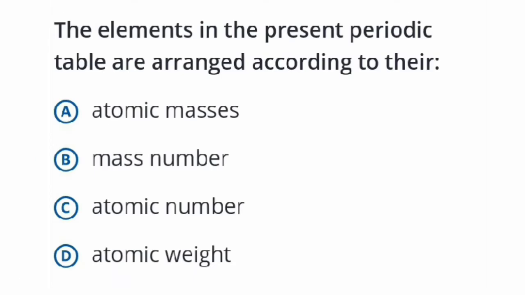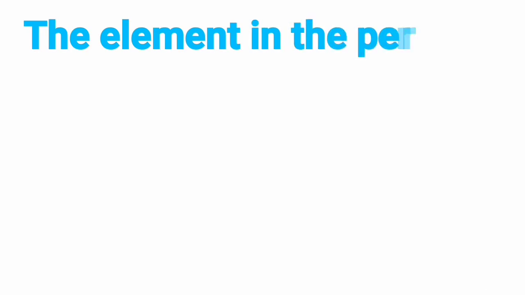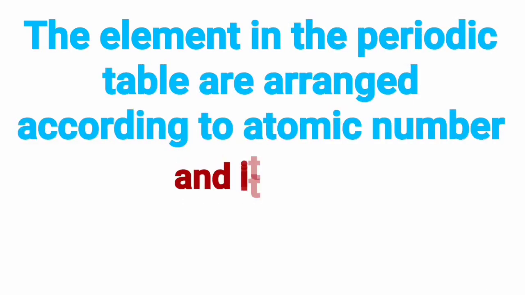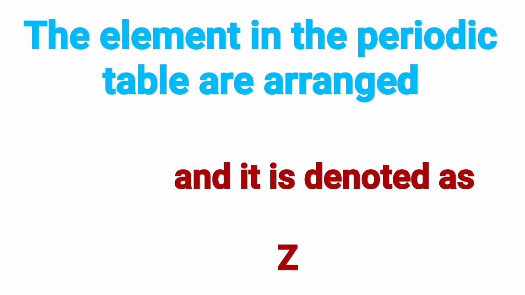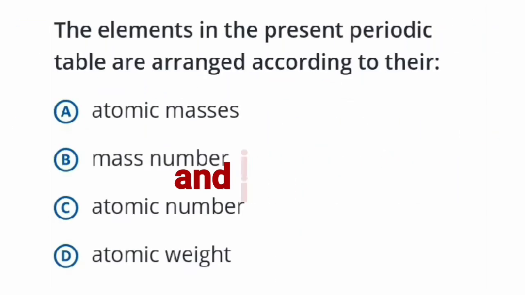The second question now reads, the elements in the present periodic table are arranged according to their, what do you think our answer will be? Now, the elements in the periodic table are arranged according to the atomic number. An atomic number here is denoted as Z. Looking at the question, the correct option is option C, atomic number.